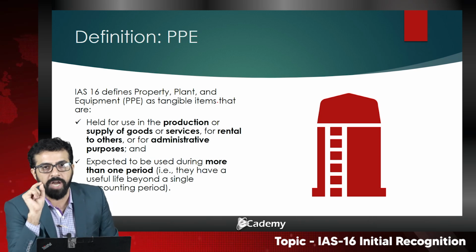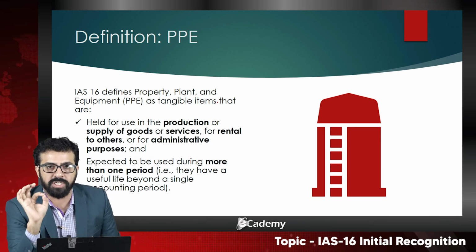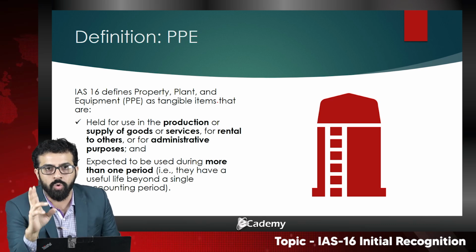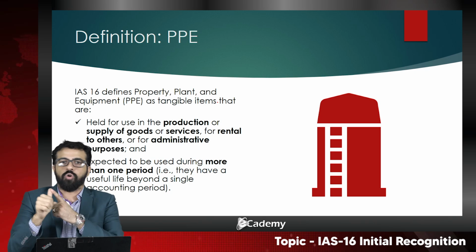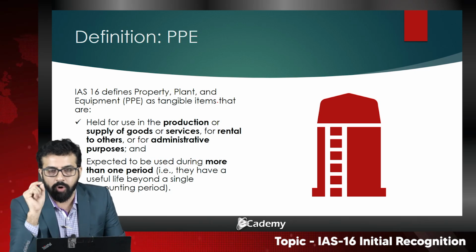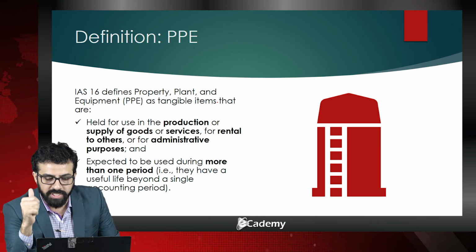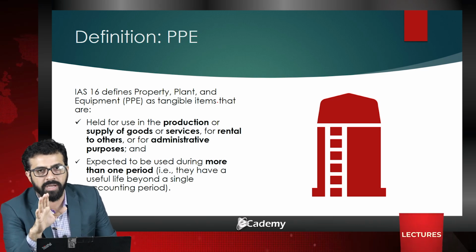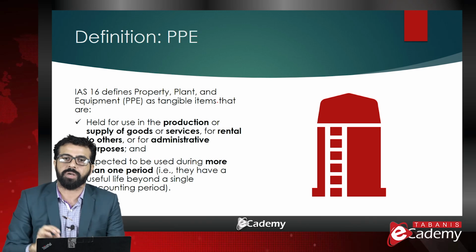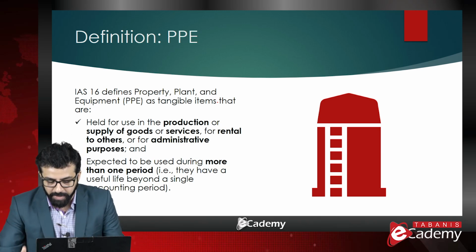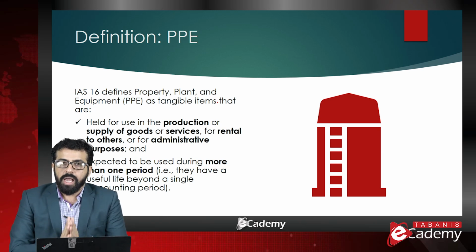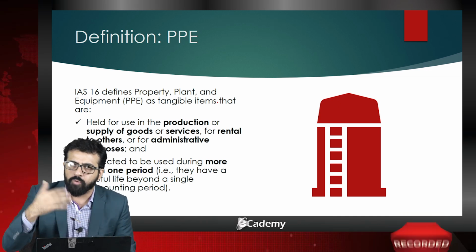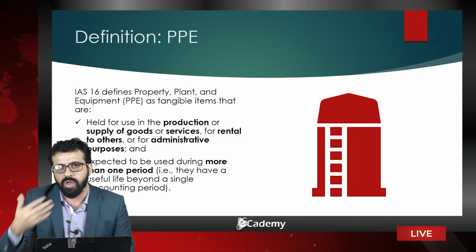So we will treat those assets that meet the strict criteria of IAS 16, and those are the two main conditions. Number one is held for use in the production or the supply of goods or services, or for rental to others, or for administrative purpose. And number two is that the asset is expected to be used for more than one period. So remember, now we are going to discuss what is meant by held for use in the production or the supply of goods or services.